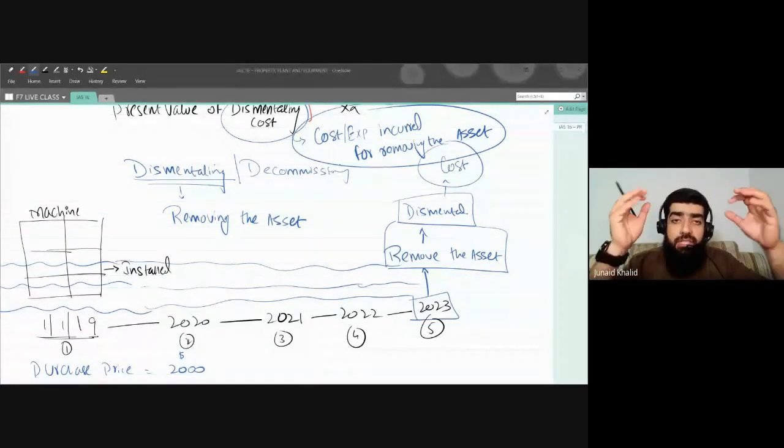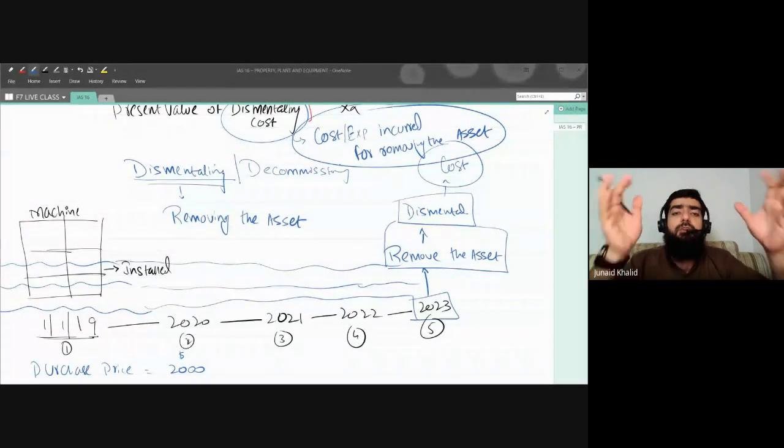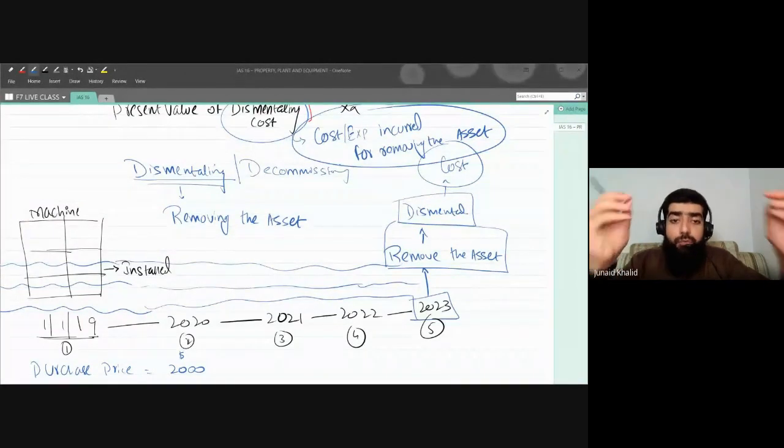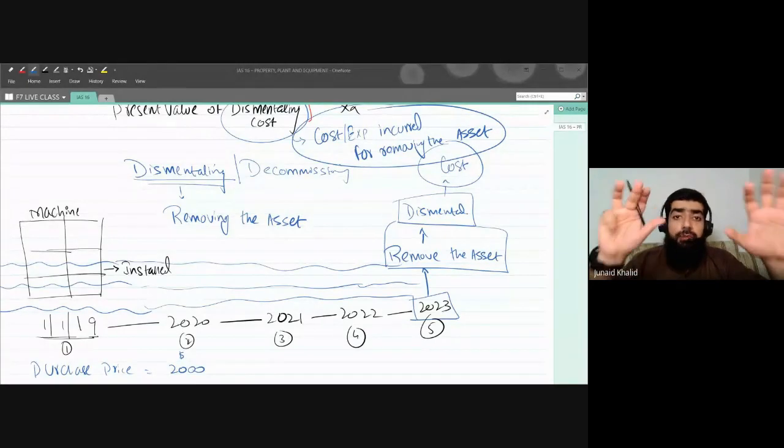But since there will be some time period, it could be 10 years, 15, 20, 25, 30 years, a time will come when you have to dismantle. You cannot leave that asset at that place, since you have installed this kind of huge machinery.